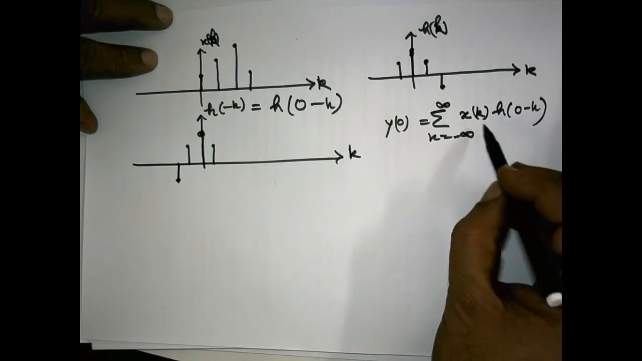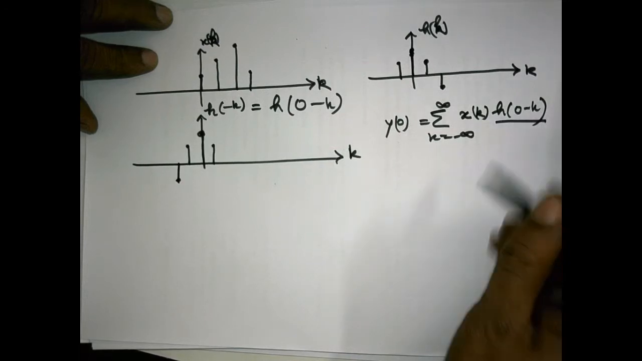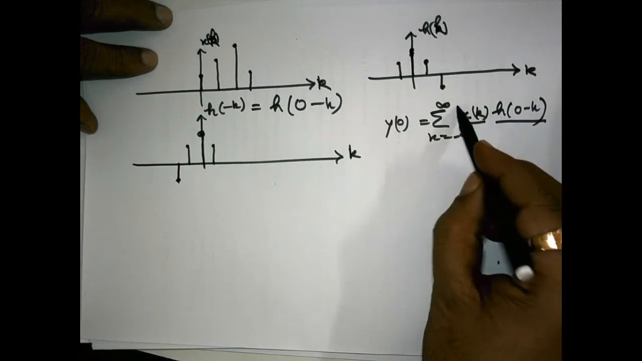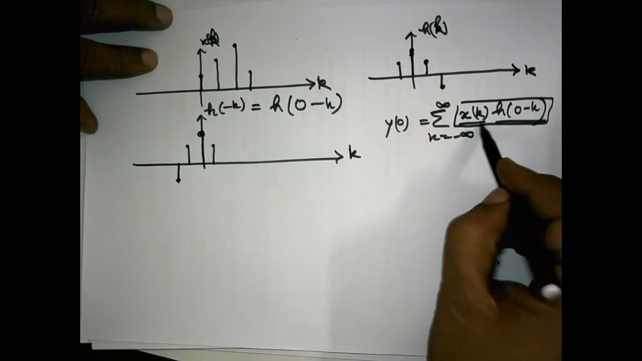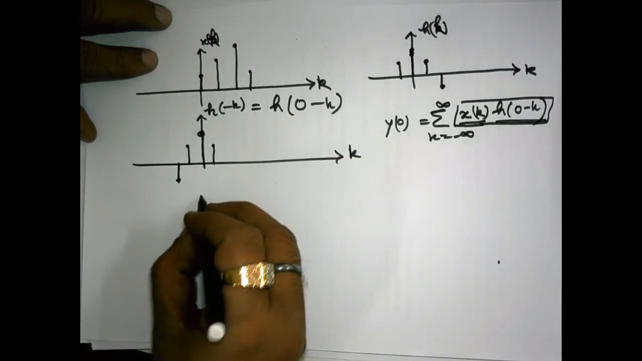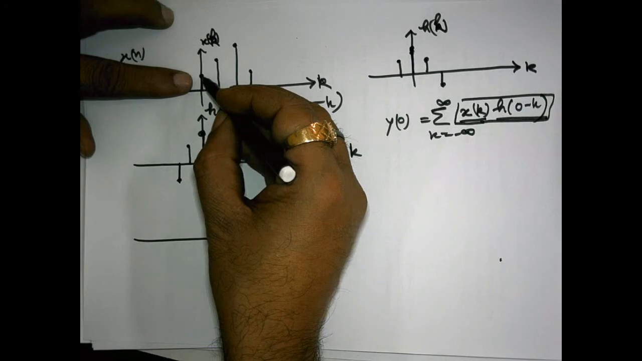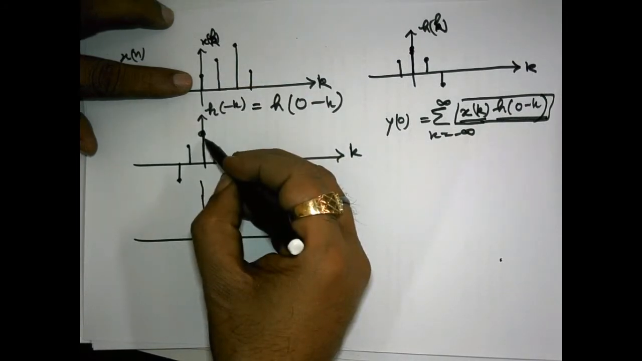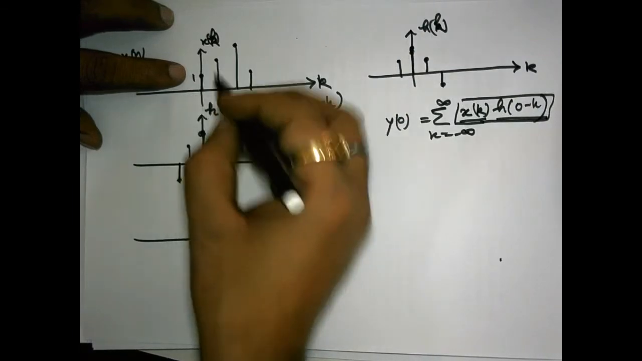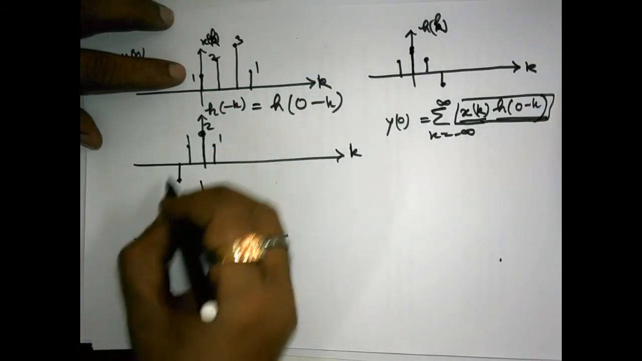Okay, we have obtained this h 0 minus k, we have obtained x k. Now what we have to do? We have to multiply these two samples. These two samples are here. Let us multiply sample by sample, meaning multiply the 0th sample by the 0th sample. So here it is having strength 1, 2, 3 and 1, and this is having strength 2, 1, 1 and minus 1.